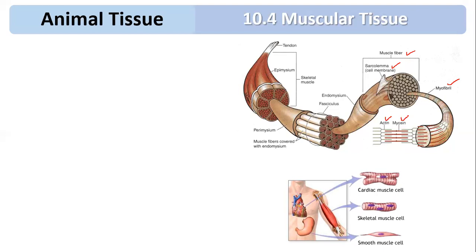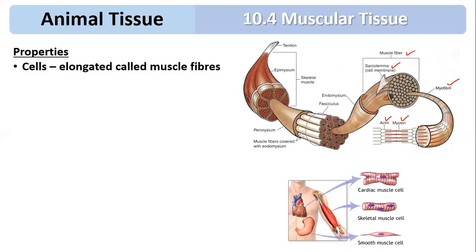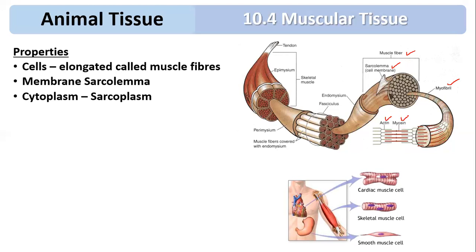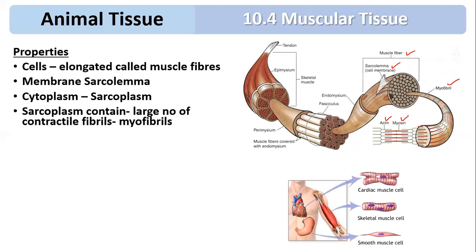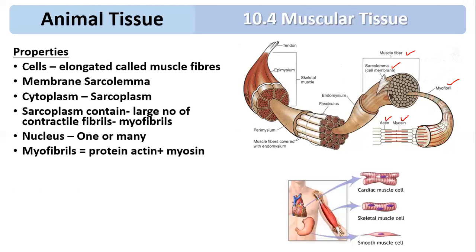So look at the properties. Cells are elongated, called muscle fibers. The membrane is called sarcolemma, the cytoplasm is called sarcoplasm. Sarcoplasm contains a large number of contractile fibrils called myofibrils. The nucleus can be one or many, depending on the type of muscle. Myofibrils are made up of proteins called actin and myosin.